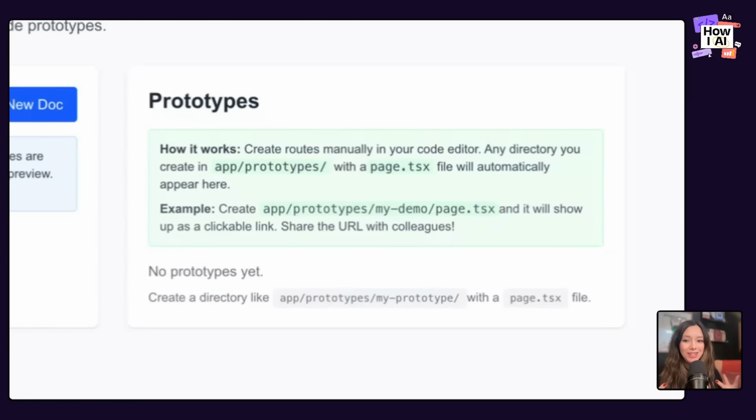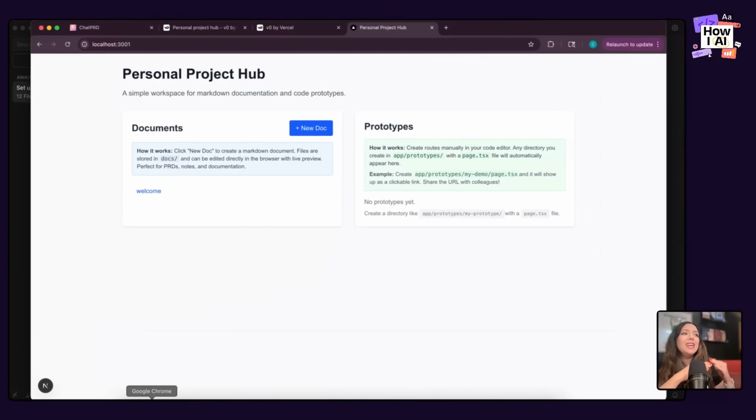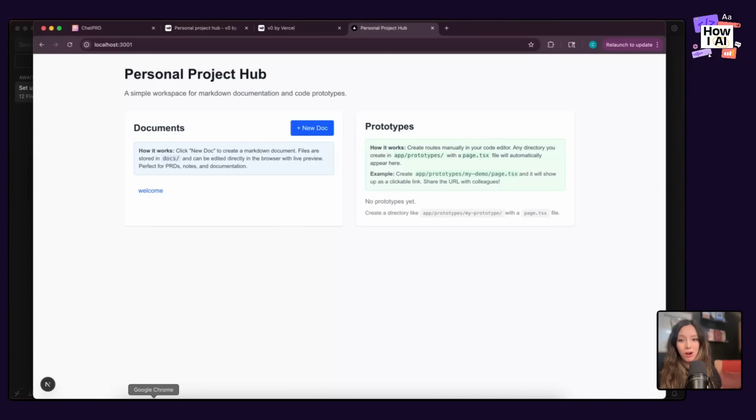Again, about 10 minutes to get this going, and it's a much simpler place for us to start working on our personal project hub. And so while I had a misfire with a vibe coding tool, it does not really matter. All that matters is that I got to the thing that I wanted to get to. So let's talk about next how I would actually use each of these flows, how I would set up some Cursor style rules and agents to manage how my work happens here. And I'll show you how to create a document and how to create a prototype in vibe code along the way.